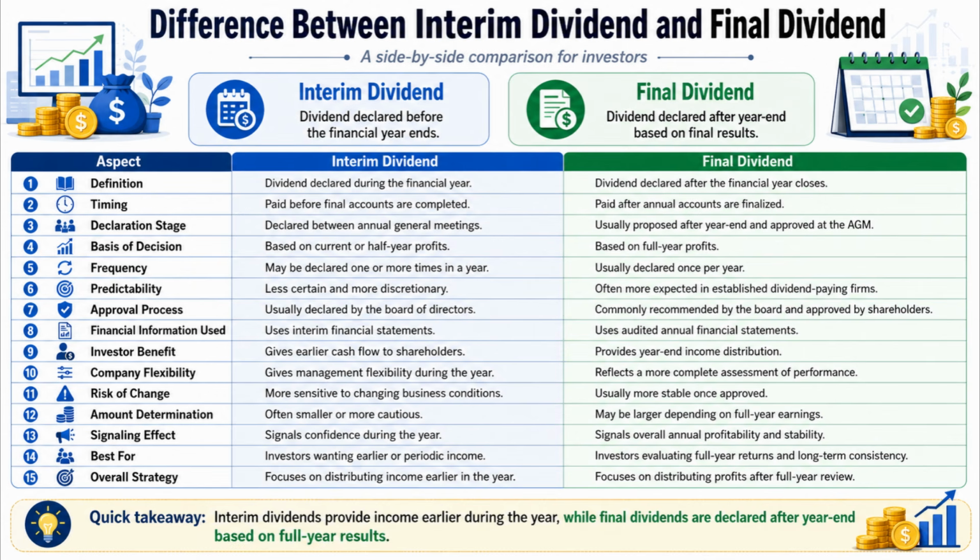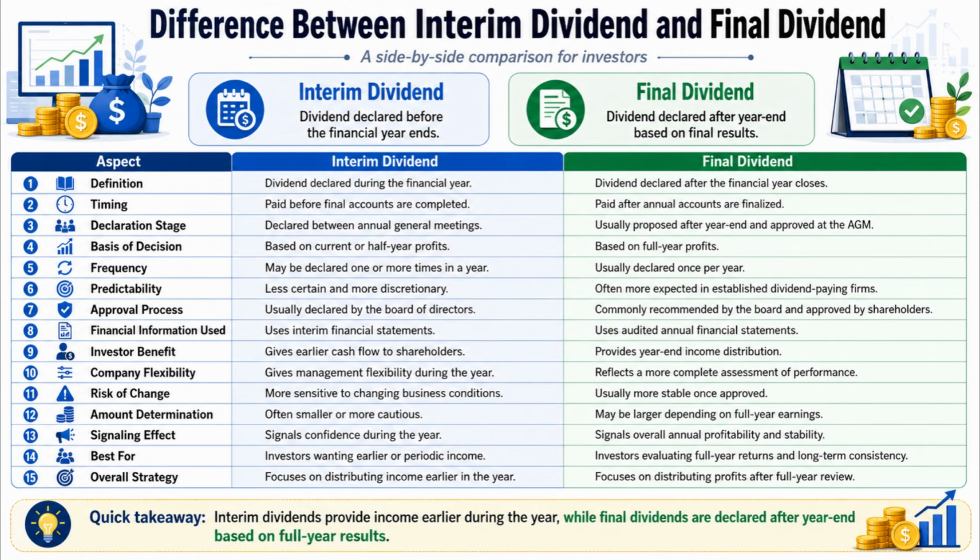approved. Number 12. Interim dividend is often smaller or more cautious, whereas final dividend may be larger depending on full-year earnings. Number 13. Interim dividend signals confidence during the year, whereas final dividend signals overall annual profitability and stability. Number 14. Interim dividend is best for investors wanting earlier or periodic income, whereas final dividend is better for investors evaluating full-year returns and long-term consistency. Number 15. Interim dividend focuses on distributing income earlier in the year, whereas final dividend focuses on distributing profits after